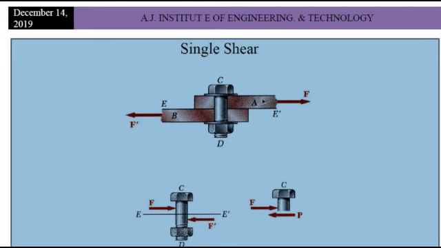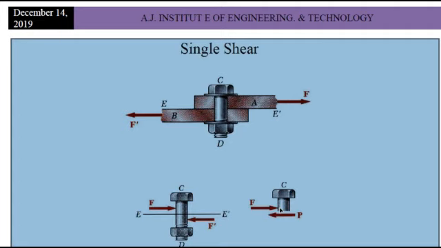And suppose I apply load in the direction transverse to the axial direction, that is perpendicular to the axis. What happens? This bolt will break into two pieces. That breakage is perpendicular to the axis. This will be called pure shear: when load is acting perpendicular to the axis and breakage is also exactly perpendicular to the axis, then it is called pure shear.